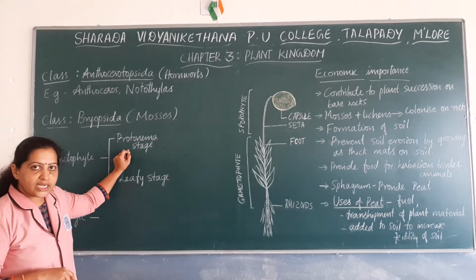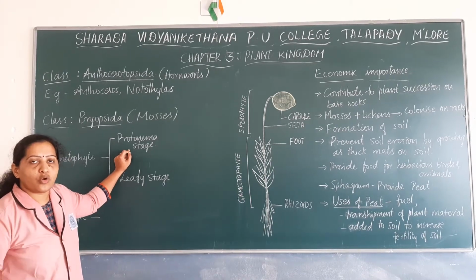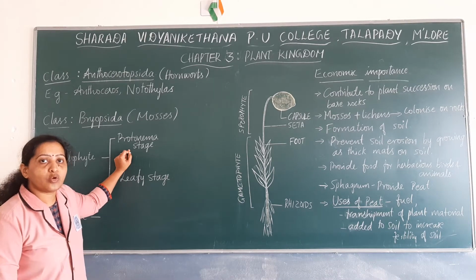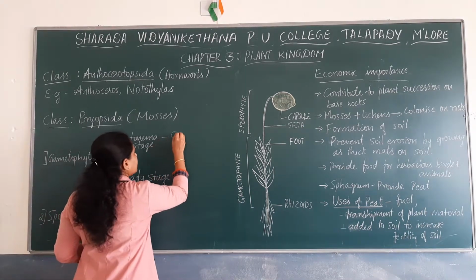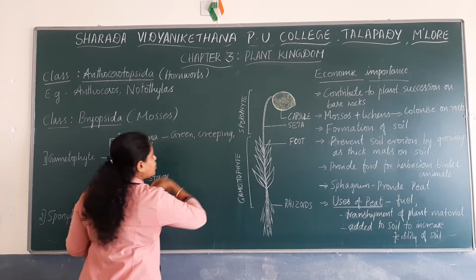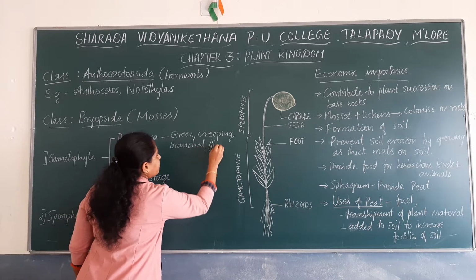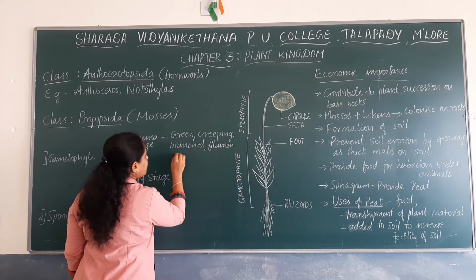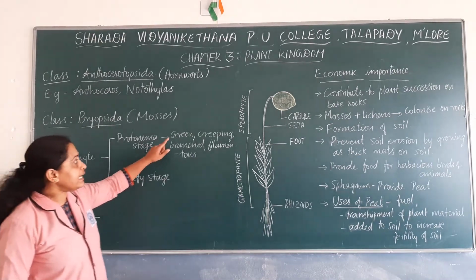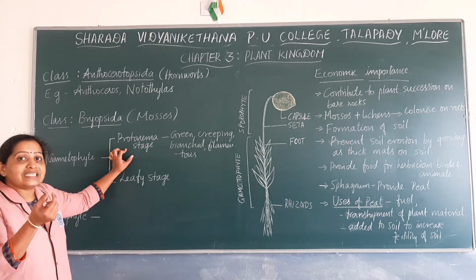This protonema stage mainly has a green, filamentous, horizontally growing, creeping structure, with branched filaments forming a filamentous plant body. And from this green creeping branched filamentous protonema stage, certain buds arise.